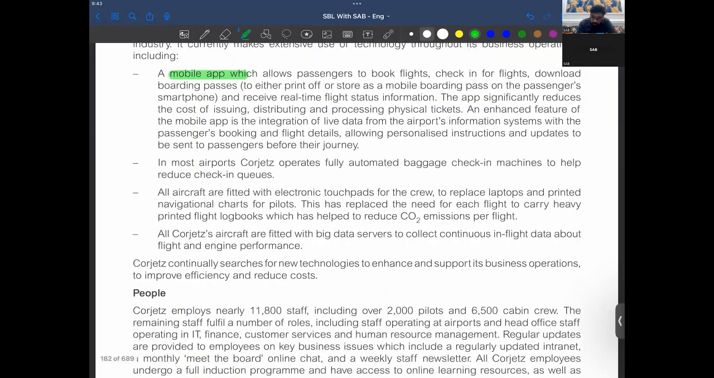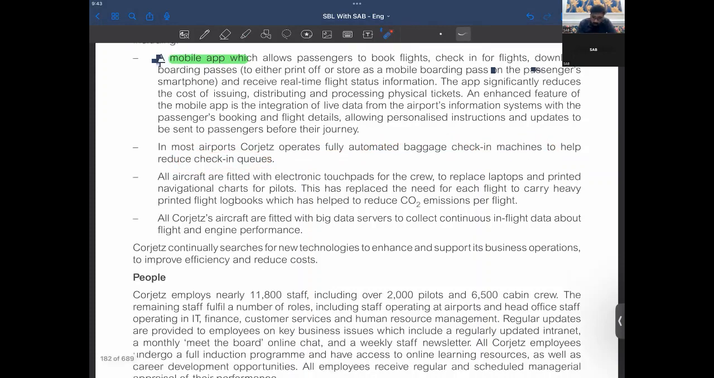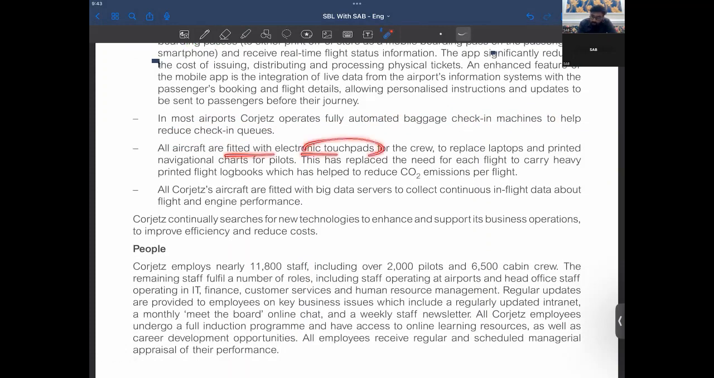In most airports, Gorgeous operated fully automated baggage check-in machines to help reduce check-in queues. All aircrafts are fitted with electronic touchpads for the crew to replace laptops and printed navigational charts. This has replaced the need for each flight to carry heavy printed flight logbooks, right, which has helped to reduce CO2 emissions per flight. So this has also benefited them.